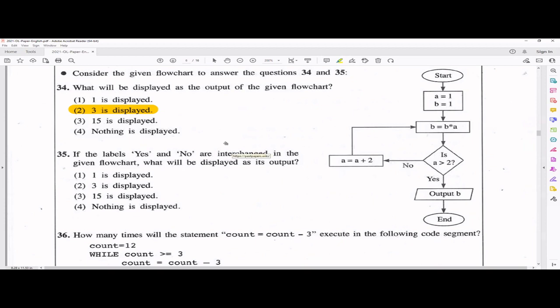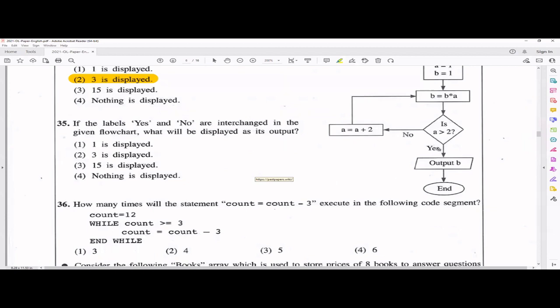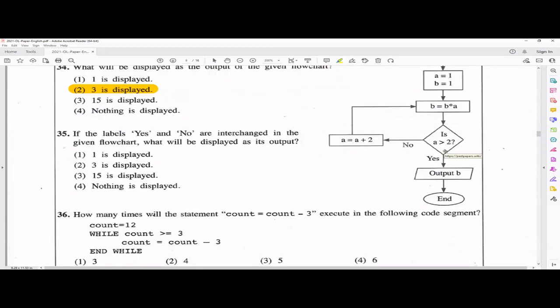So 35. If the labels yes and no are interchanged in the given flowchart, what will be displayed? That means this becomes no, this becomes yes. So we'll see. A is 1, B is 1, B becomes 1 into 1, right? Is A greater than 2? No. Now it's here, no. That's what they are telling in the question. So no, then you output B. So B is how much? B didn't change actually. B was 1 itself. So for the 35 also, the answer is 1.